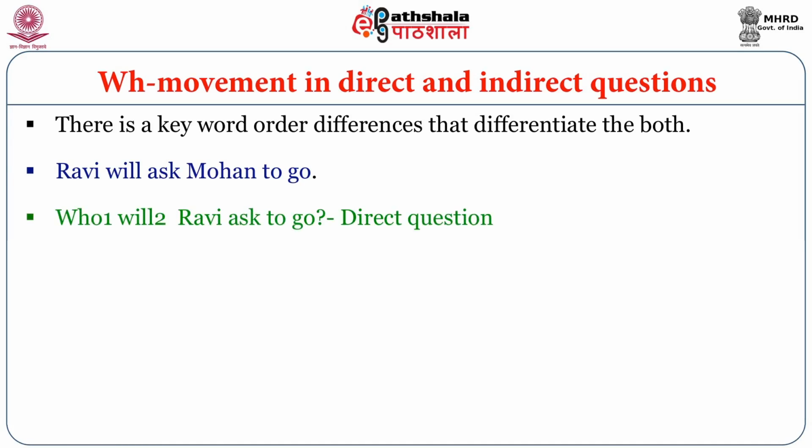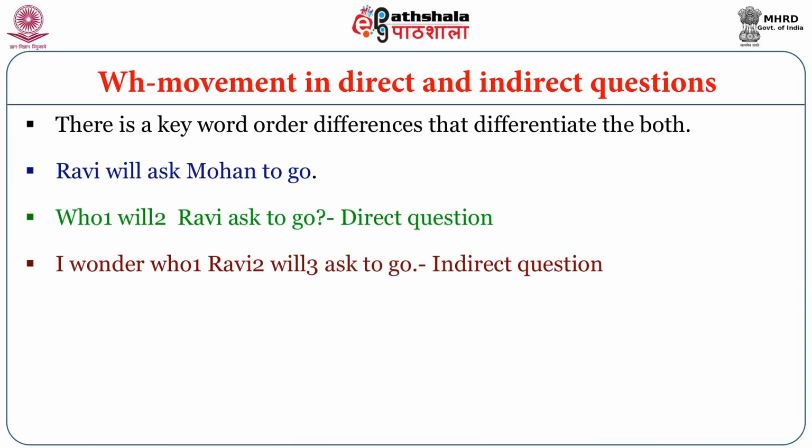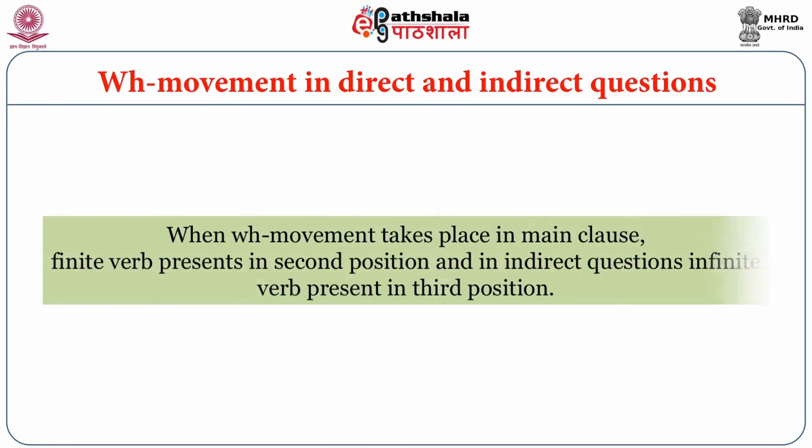Who will Ravi ask to go? This is a direct question. I wonder who Ravi will ask to go. Indirect question. When WH movement takes place in the main clause, the finite verb is present in second position and in indirect questions, the infinite verb is present in third position.